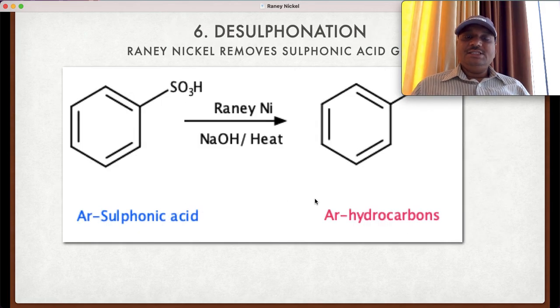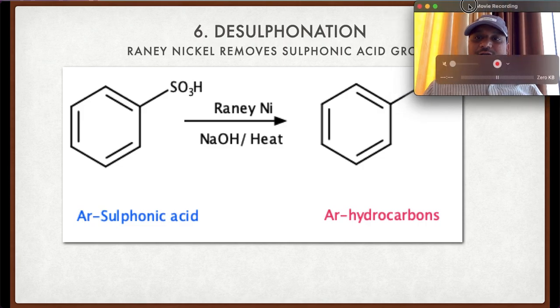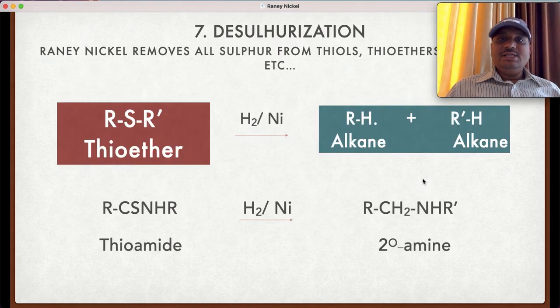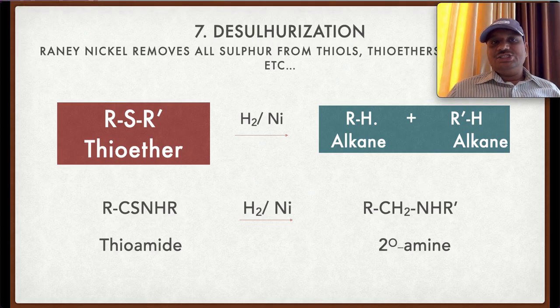Then sixth application is the desulfonation. Raney nickel can remove the sulfonic acid group. Benzene sulfonic acid on treatment with the Raney nickel in NaOH under heating removes the SO3H group and we get the simple aryl hydrocarbon. This is the product.